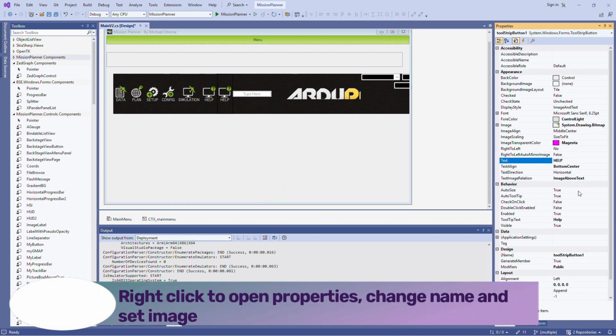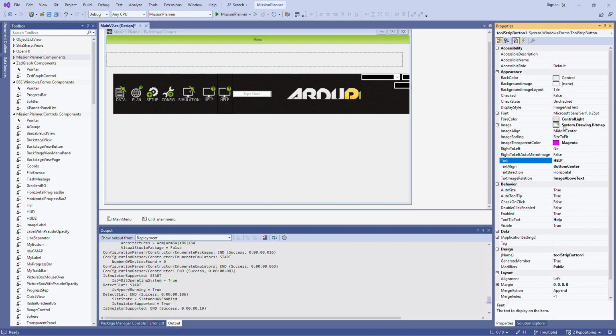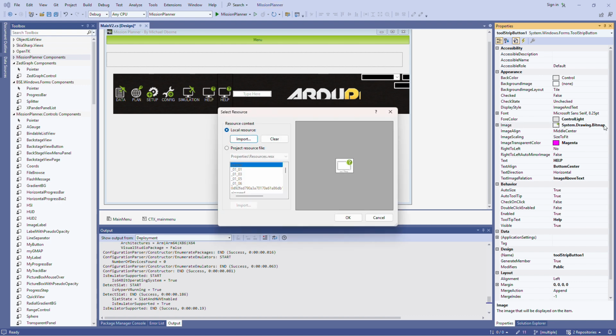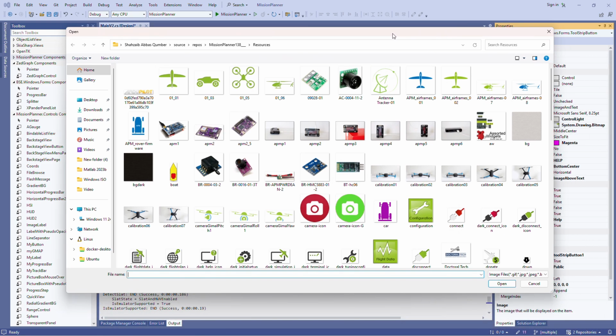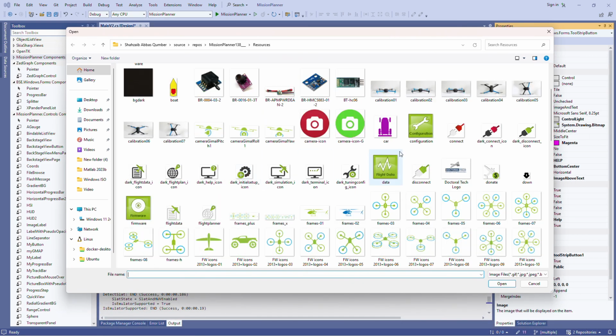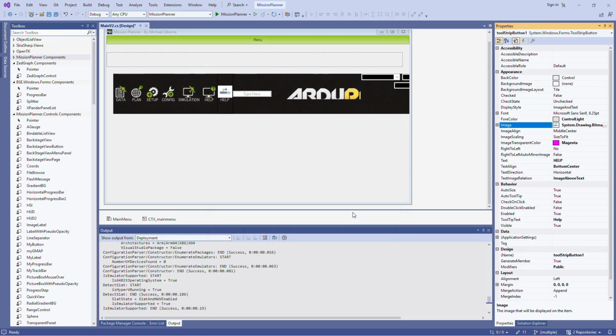The tool strip button is not available in the toolbox and there is a version problem. But I recommend that we just copy and paste the tool strip button so it runs very well, and after that we can change its properties according to our need. So as you can see, I just added our own icon and I'm going to rename that tool strip button. I just rename this button as UAS doctoral tech.